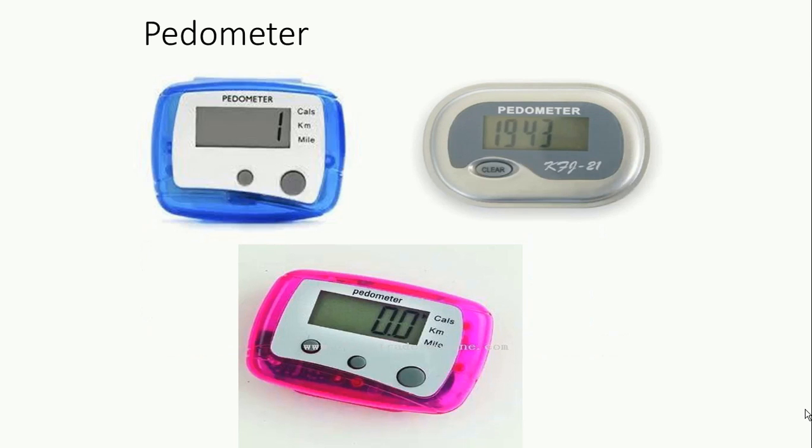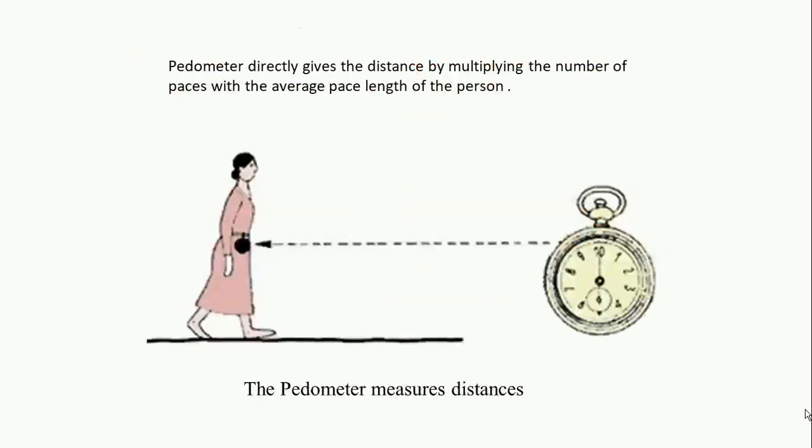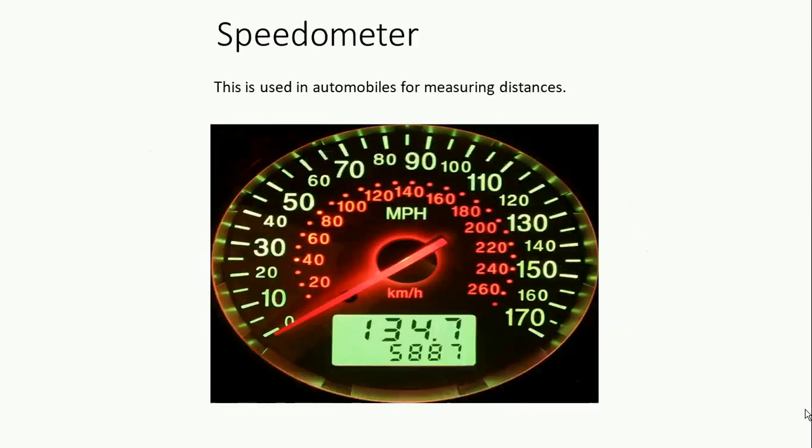Next is the pedometer. Basically, the pedometer directly gives the distance by multiplying the number of paces with the average pace length of the person. Again, it is a very handy and compact instrument for determination of linear measurements. Next is the speedometer. As you all know, this is a very commonly used instrument in automobiles for measuring the distances.